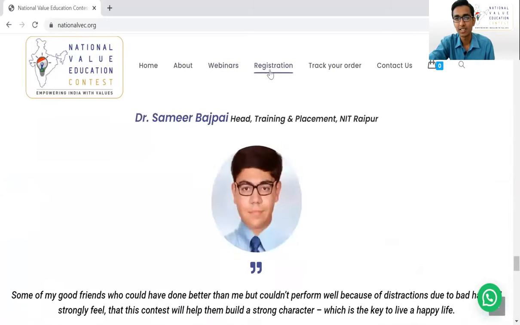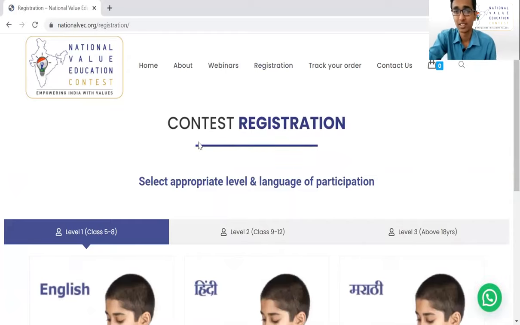For registration, you just need to click on registration and you will be directed to the registration page. Here you can select whichever level you are in. For example, if you are a student in class 5 to class 8, you need to select level 1. Students in class 9 to class 12 can select level 2, and all participants above 18 years need to select level 3.